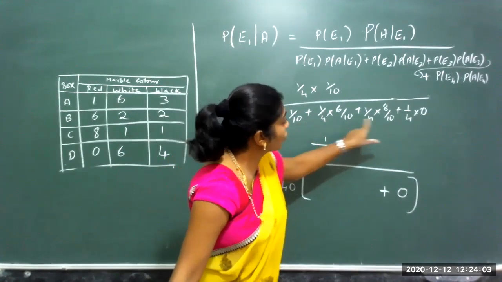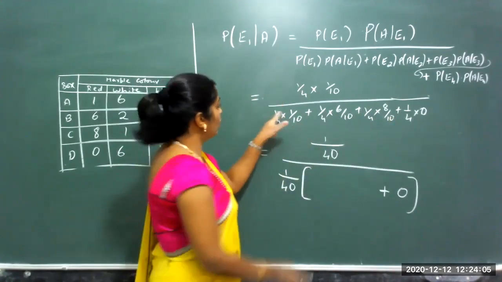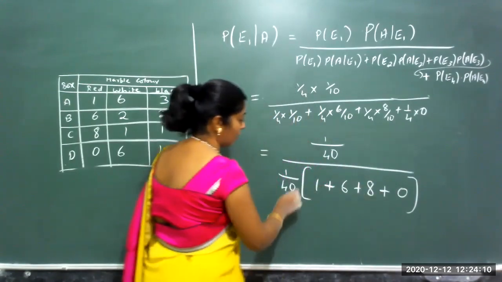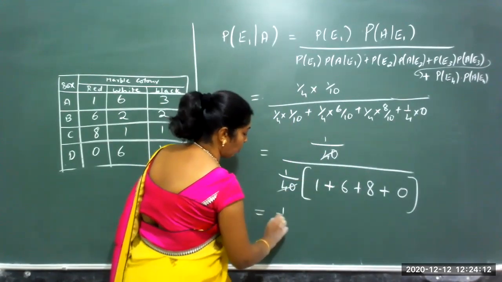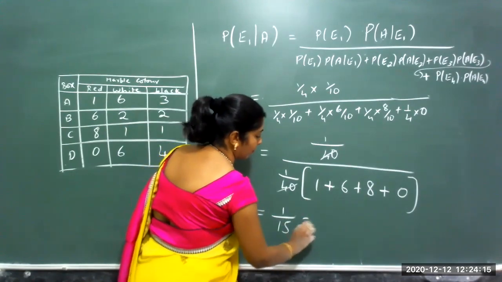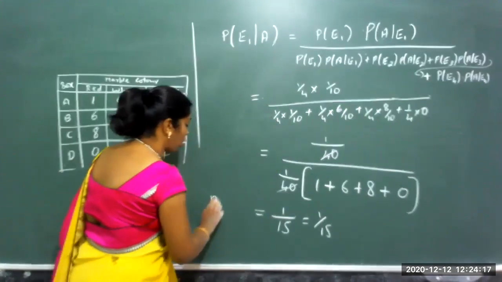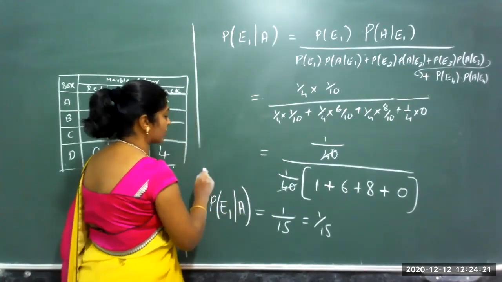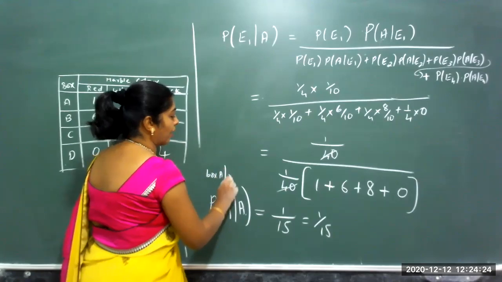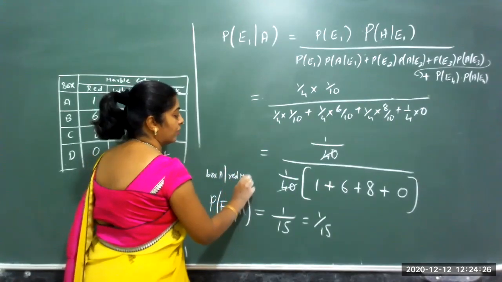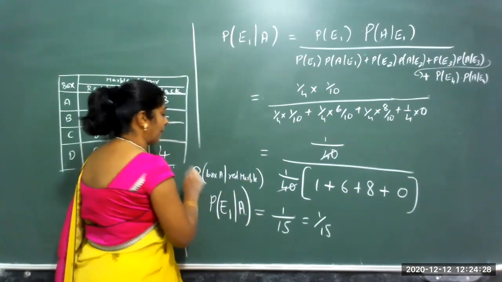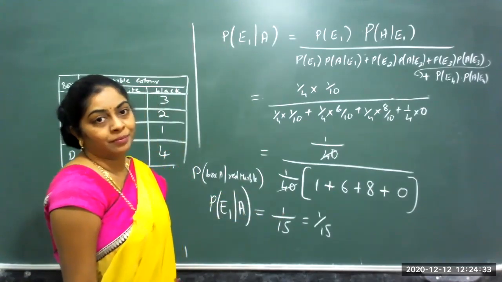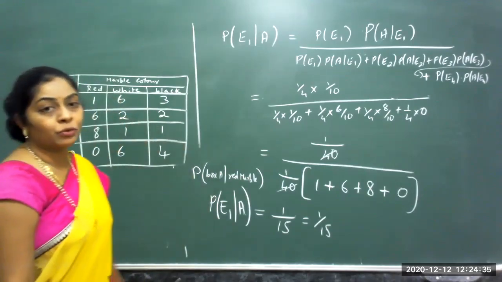Again 1 by 40 common, that I take. 1 into 1, 1 plus 6 plus 8, 40 and 40 I can cancel. 1 by 15. The probability of getting from box 1, that is box A, a red marble is 1 by 15. So this is how using the table you can figure it out.